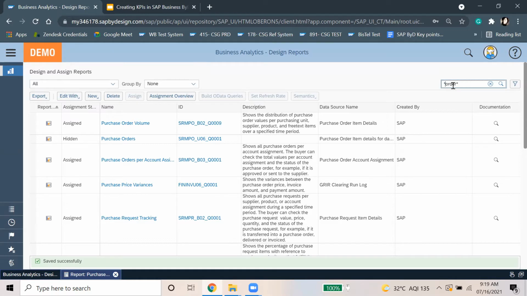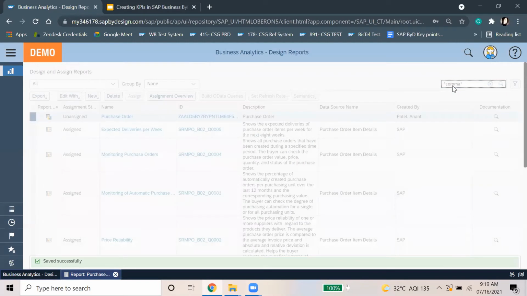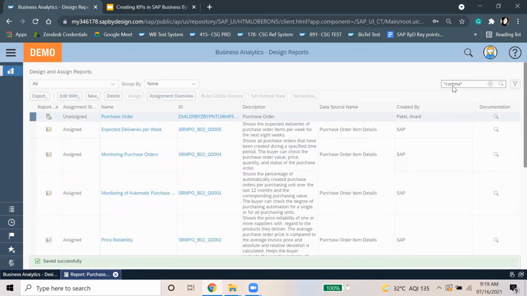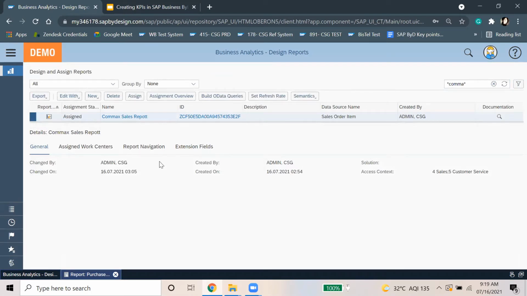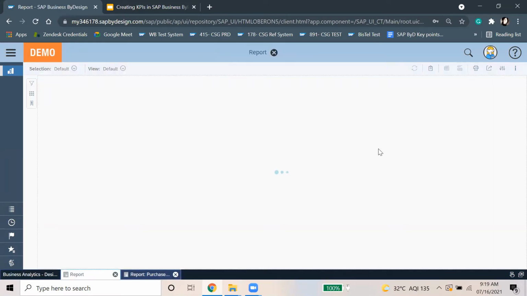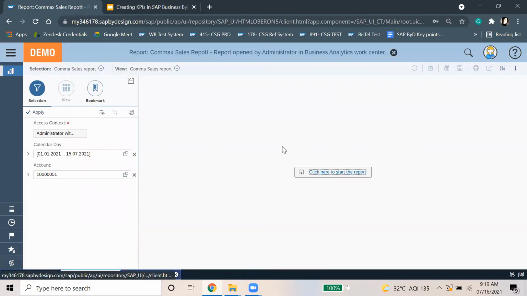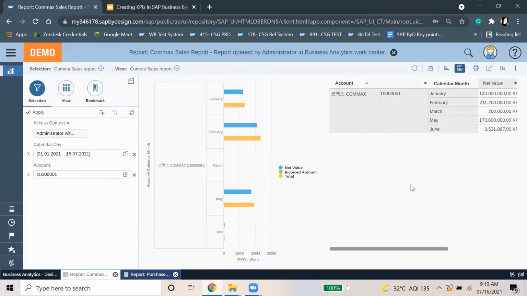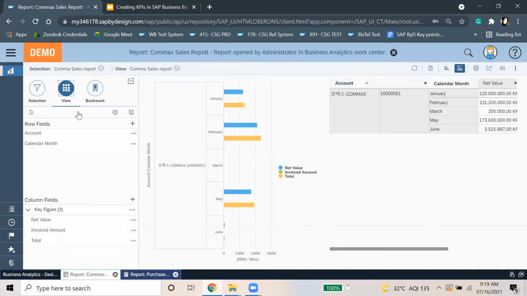Now let me show you a report which I have created for one of the customers, Comax. This is the Comax sales report. And here I will show you how you can have a KPI on this on the Launchpad. First, I'll open it. This report is showing us the net value versus the invoice amount for this specific customer.